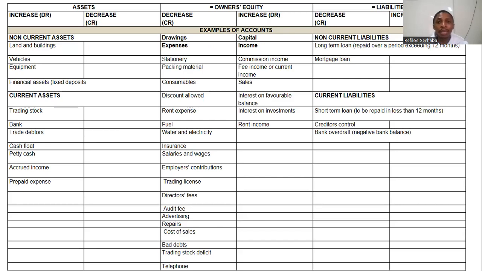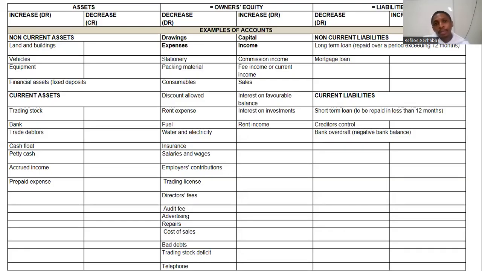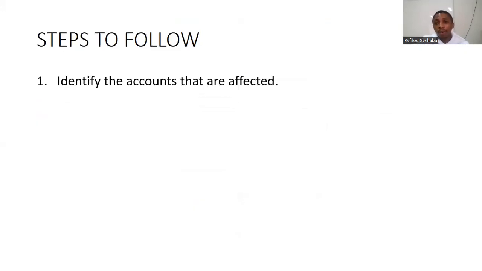What falls under assets, what falls under owner's equity. You'll realize that owner's equity normally decreases on the debit side, and it increases on the credit side. That is what you need to remember. Just read what falls under expenses and what falls under income and what falls under liabilities, because all of that is important in making sure that you understand the accounting equation. Okay, the accounting equation is simply a balance, where you have your assets equal to owner's equity plus your liabilities.